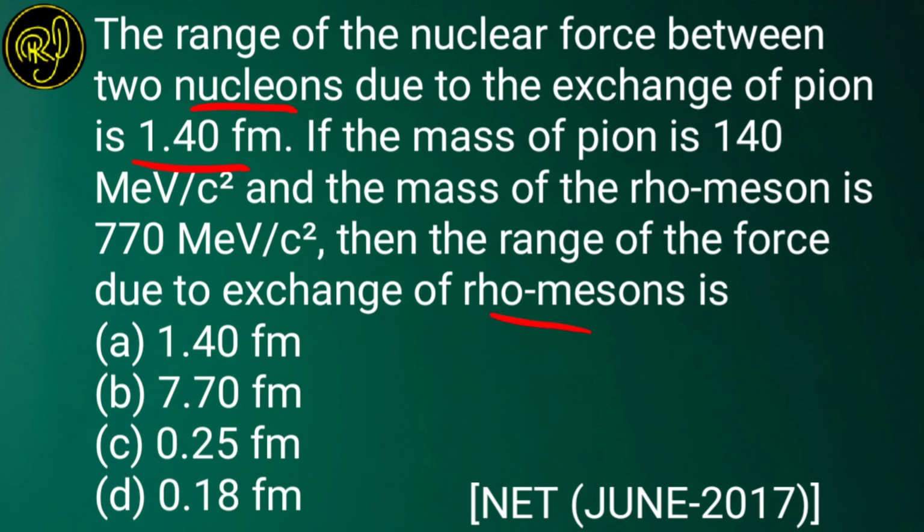So for pi meson the range is 1.40 femtometer, and if for pion we are getting 1.40 femtometer, then for rho meson, what should be the range of force? The options are 1.40 femtometer, 7.70 femtometer, 0.25 femtometer, and 0.18 femtometer.